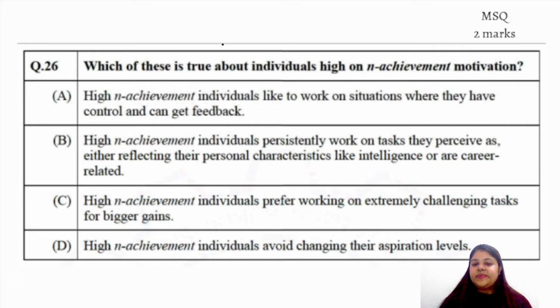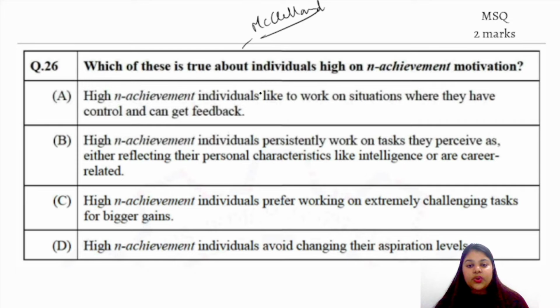It is basically based on McClelland because he has given the achievement motivation, right? The question asks which of these statements are true about individuals who are high on achievement motivation. Now let us read the options.